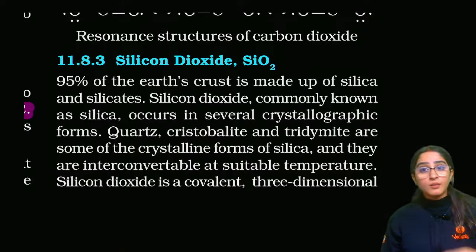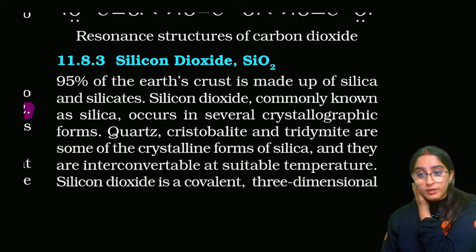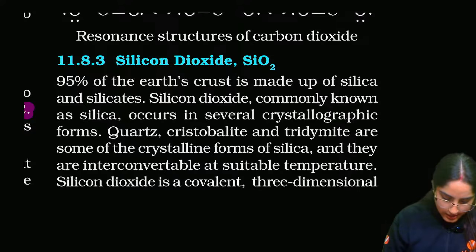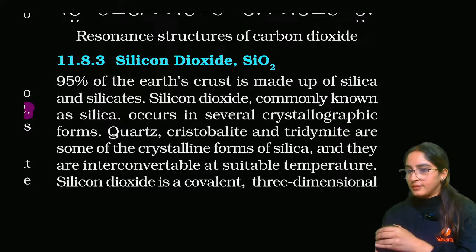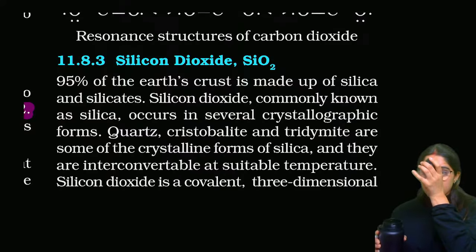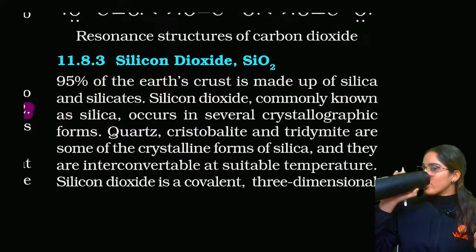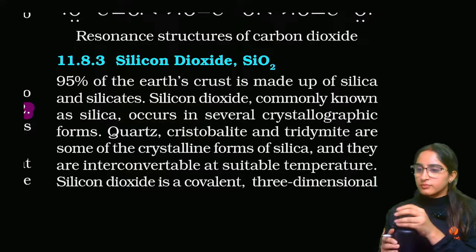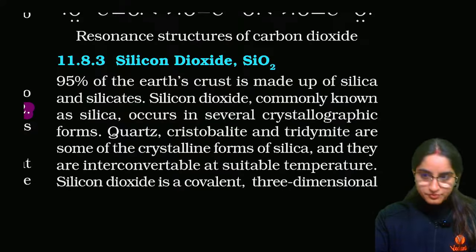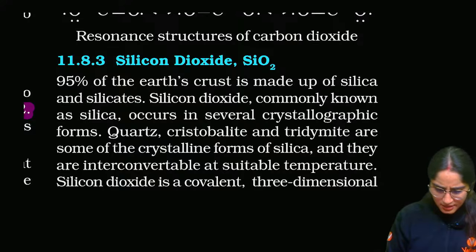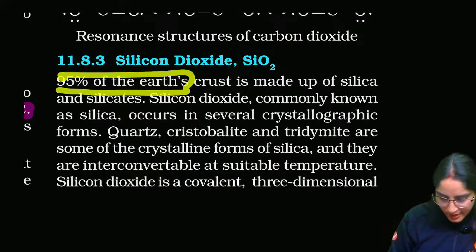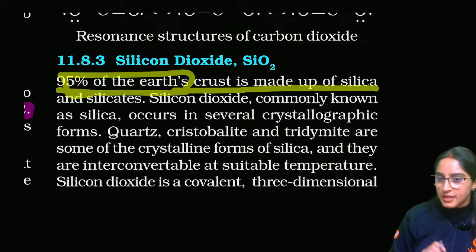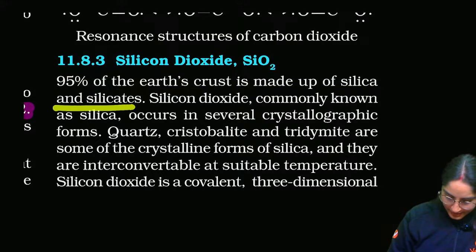Now let's see some of the compounds of silicon, right? Let's see silicon. If you see silicon, 95% of earth crust is made up of silica and silicates.